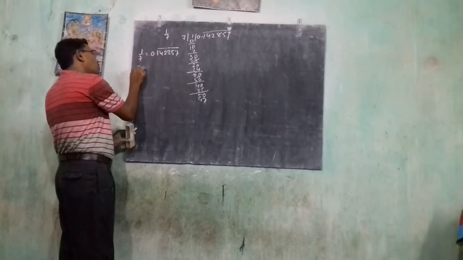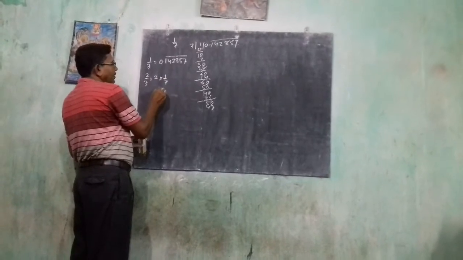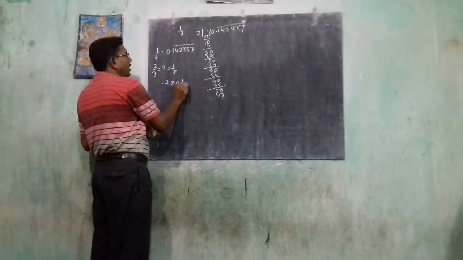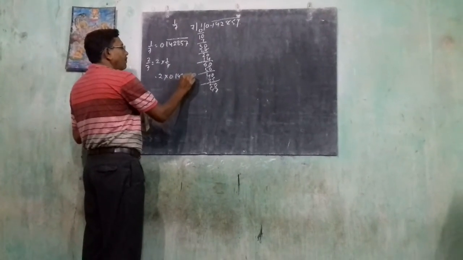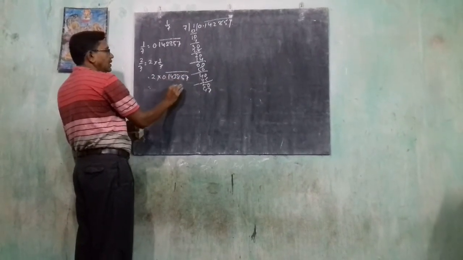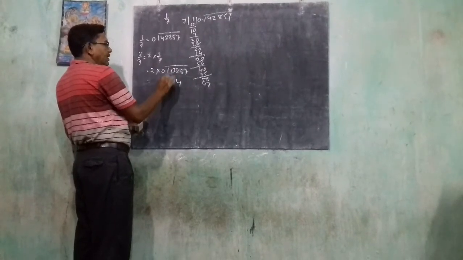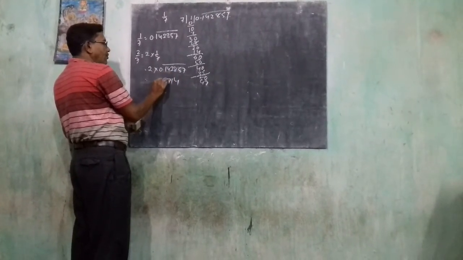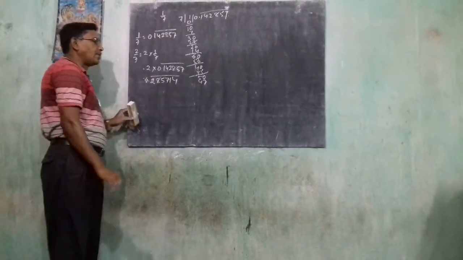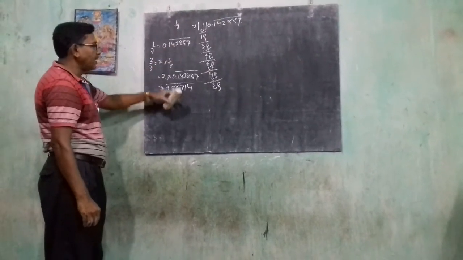So this type, 2 by 7. This means 2 into 1 by 7, means 2 into 0.142857 bar. Now we multiply by 2: 2 7 is 14, 2 5 is 10 plus 1 is 11, 2 8 is 16 plus 1 is 17, 2 2 is 4 plus 1 is 5, 2 4 is 8, 2 1 is 2. Means 0.285714.